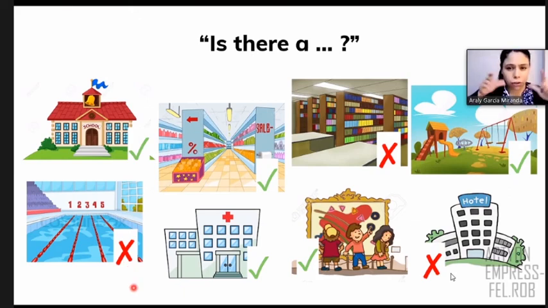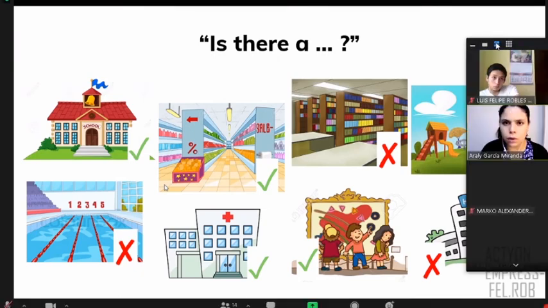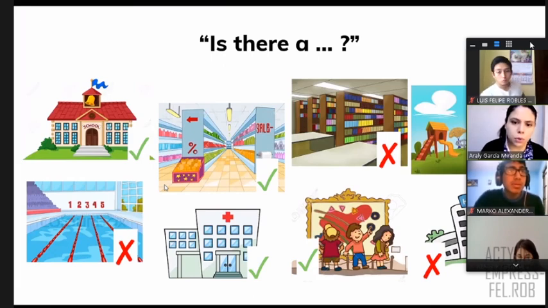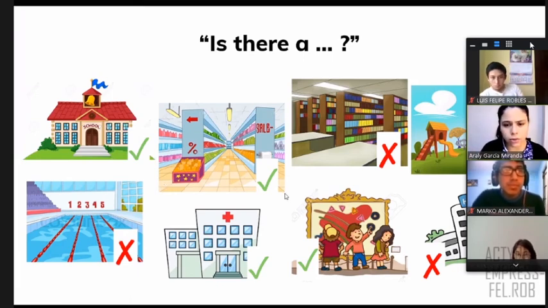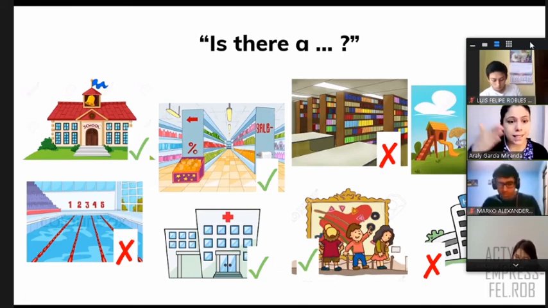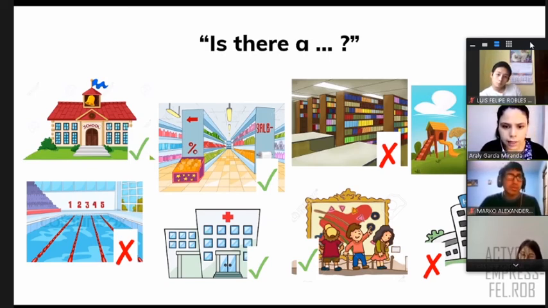Please, I want you to take a picture of this or a screenshot because you're going to work in groups. This is not in the book, right? This is extra. So please take a picture of this and you can work in groups, okay? So let's see. You are right now 13, right? So you're going to work in groups of 3 and in pairs. All right, okay? Yes, you take a picture? Yes, okay, let's start. And I'll give you 3 minutes so you can ask questions. Remember, the question is there? And you answer, yes, there is, or if it's an X, you say, no, there isn't, right? Okay, so let's start.